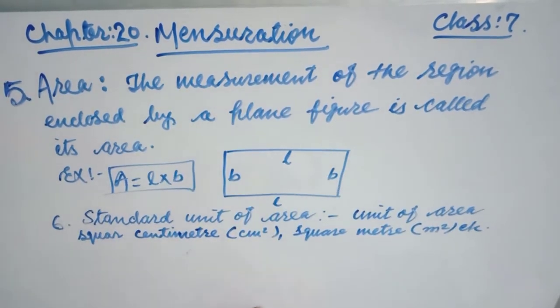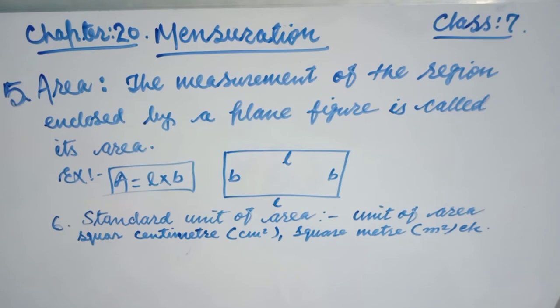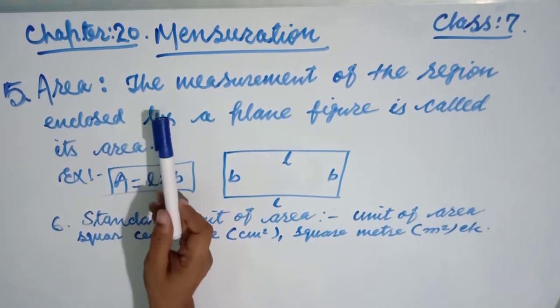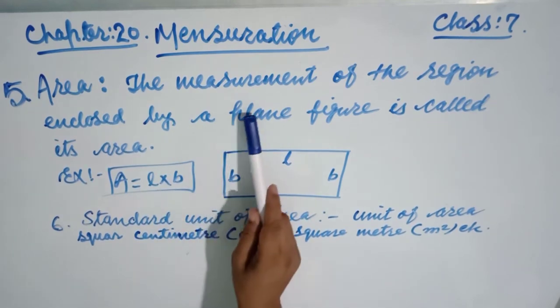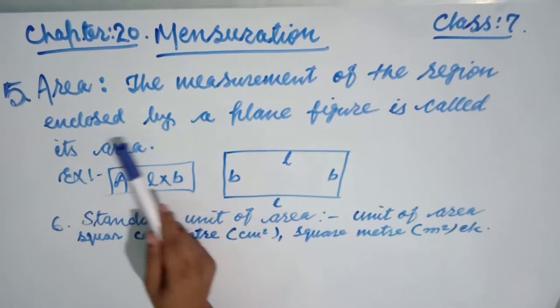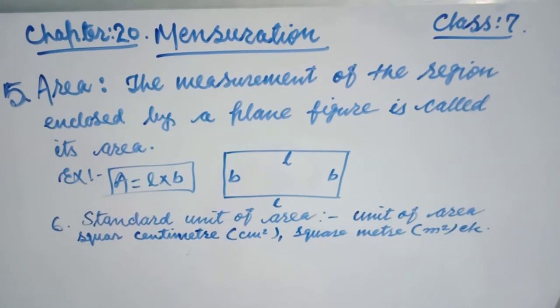Now see point number 5, area. What is the area of any geometric figure? Simple, because we are talking about mensuration. In this chapter we will deal with area, perimeter, volume, etc. of geometric figures. The measurement of the region enclosed by a plane figure is called its area.